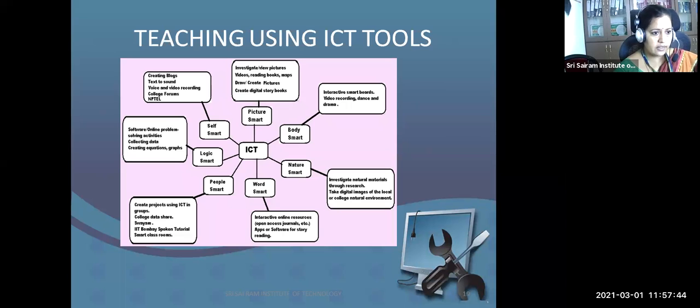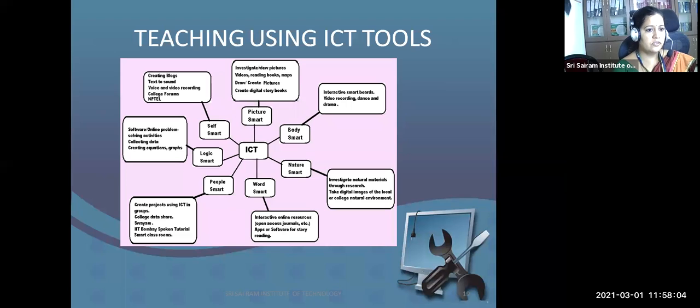Then to make people smart, of course, you would have heard about Swayam and NPTEL, right? Through those, I can do self-learning. Self-learning can be done via Swayam, EDX, Future Skills, NASSCOM, or Coursera.